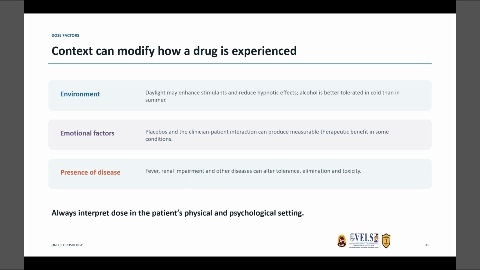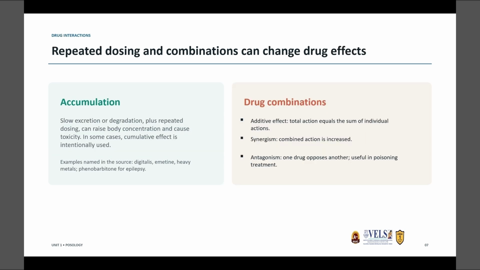The presence of disease, fever, renal impairment, and other diseases can alter the tolerance, elimination, and toxicity. During fever, a patient can tolerate a higher dose of antipyretic than a normal person. Streptomycin is excreted mainly by the kidney and may prove toxic if the patient's kidney is not working properly. So the disease conditions play a role in selecting the dose.